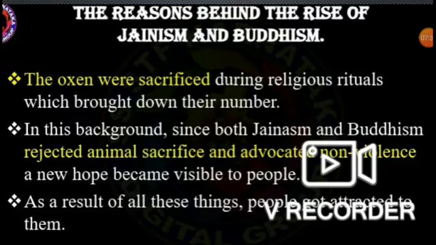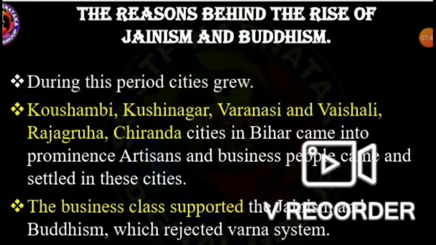By the teachings only, these two peoples were attracted to the people. During this period, cities started to improve and grow. Kaushambi, Kushinagara, Varanasi, Vaishali, Rajagriha, and Chiranda cities in Bihar came into prominence. Artisans and business people came and settled in these cities.